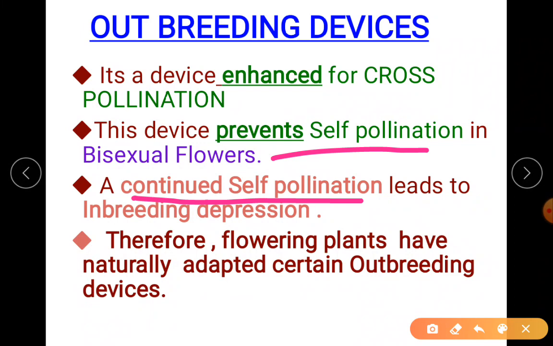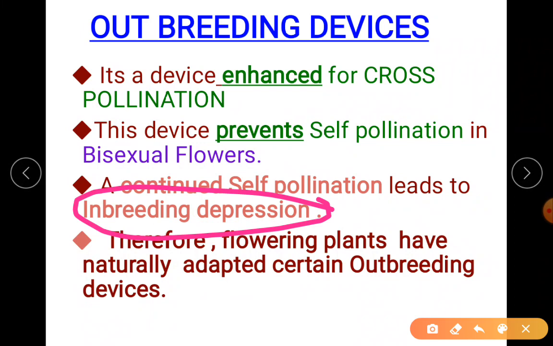Continued self-pollination leads to inbreeding depression. To make you clear what inbreeding depression is, the word depression makes it clear. It is totally down, having a low level of reproductive phase. The reproductive capacity is reduced because of self-pollination. It is at the genetic level.